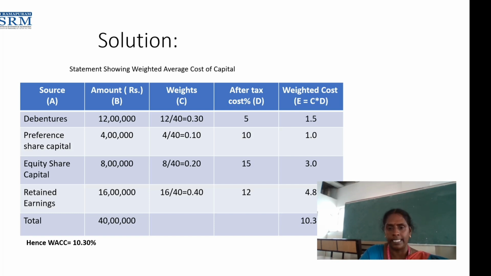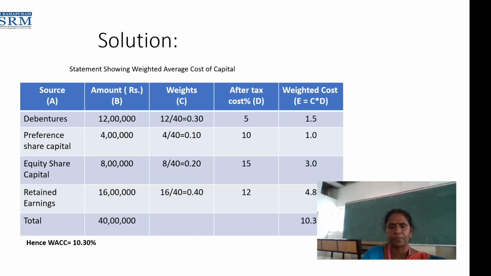The fourth column, it is the D column. It is given in the sum. After-tax cost: 5% for debentures, 10% for preference share capital, 15% for equity share capital, then retained earnings 12%. So the last column, E, how to calculate E? I mention the formula for calculating the E column: C column into D column. What is C column? It is weight. Weight into after-tax cost.